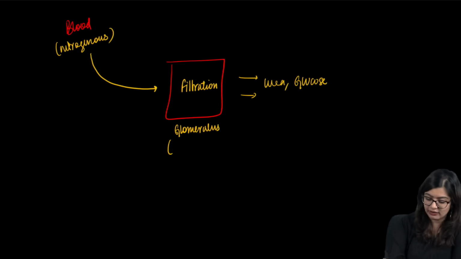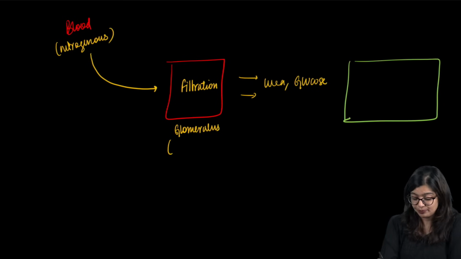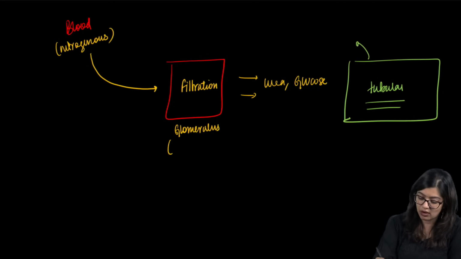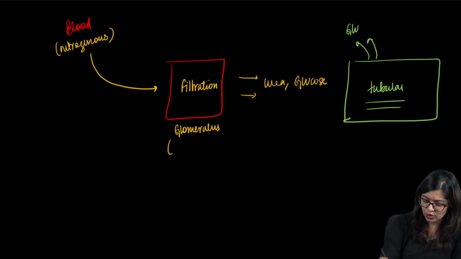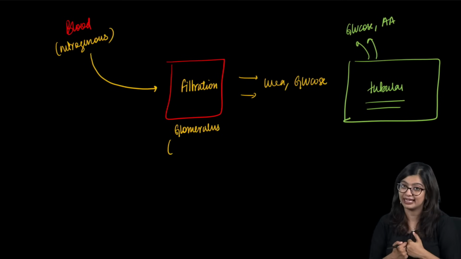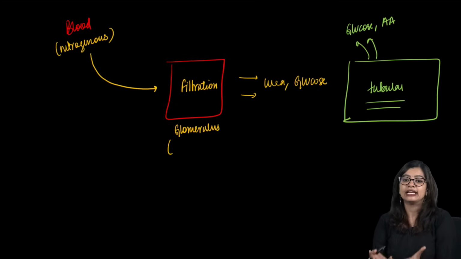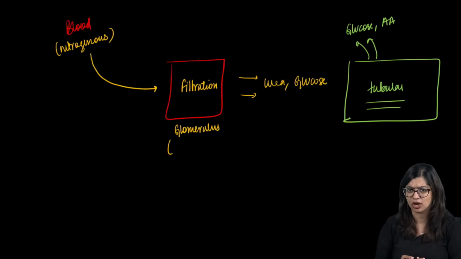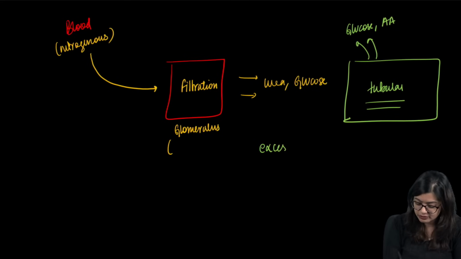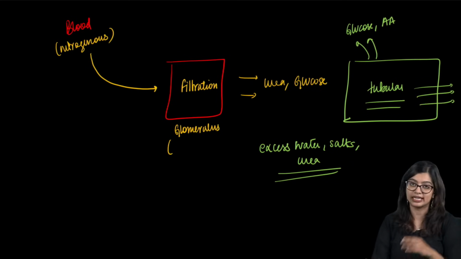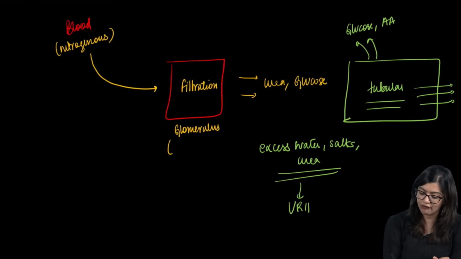Then they will move on to the next part, which is the tubular part. Now in the tubular part of the nephron, all the important substances like your glucose, amino acids, are reabsorbed back into the blood. So whatever is needed by the body is brought back, right? It is reabsorbed back into the body. Some amount of water is also reabsorbed. But if there is excess water, then excess water, salts, urea, all of this will pass through the remaining part of the nephron, thereby resulting in the formation of urine.